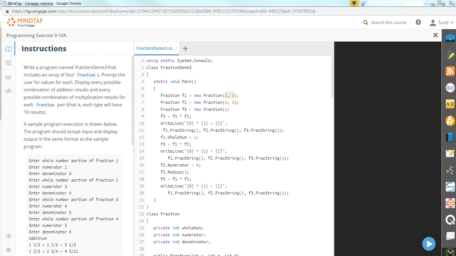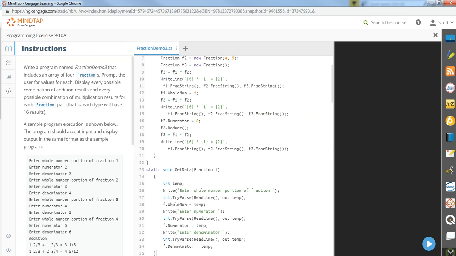And let's start out. Let's do this thing the way we need to do it. All right, first things first, let's go ahead and decide how we're going to acquire this data. And I'm going to create a static void getData method that receives a fraction class, and we'll call it F in there.